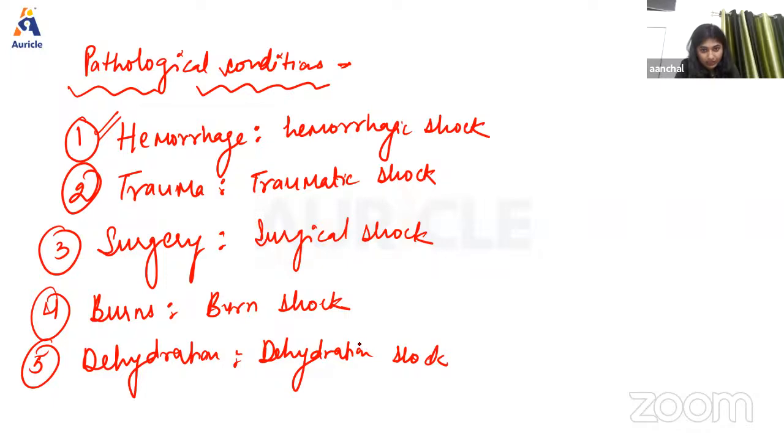So as the name refers, dehydration, right? So shock due to dehydration, whenever the person is suffering from the condition of dehydration. Dehydration means decrease in the water content of the body. So decrease in the blood volume results in dehydration shock. So all these types of shock are considered under hypovolemic shock, meaning all these conditions will result in low blood volume or low ECF content. Okay. So these are all the types of hypovolemic shock. And if a question on hypovolemic shock comes, then you have to define all these shocks. Okay. So this is all about today's class.